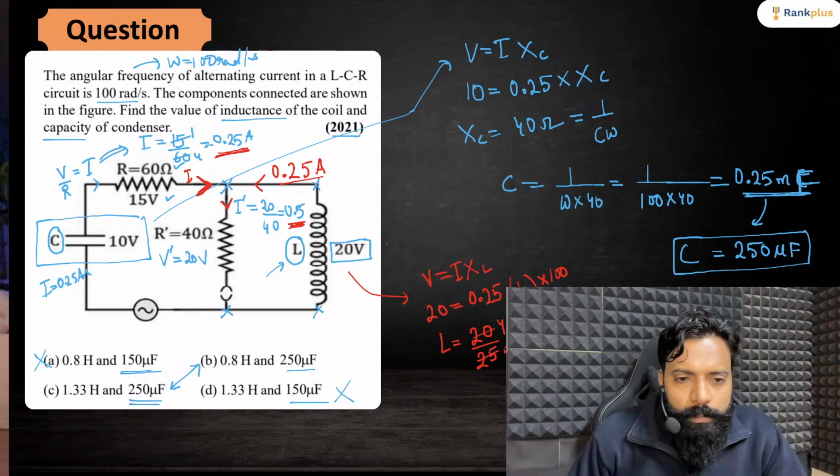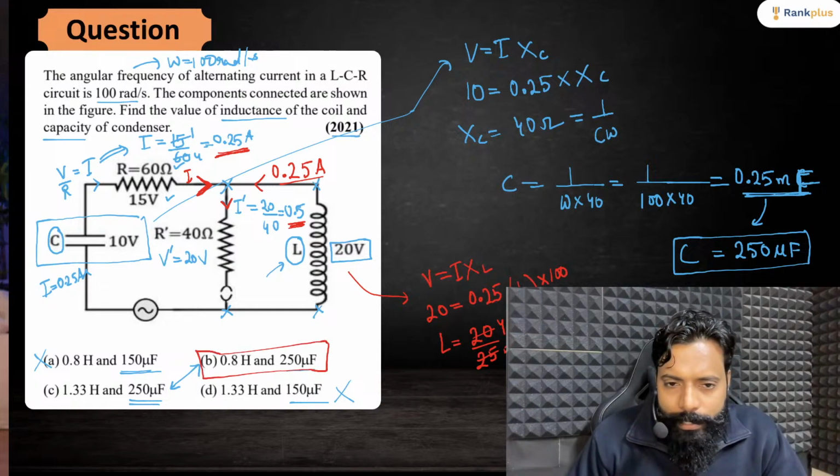So 0.8. That means B is my answer. Are you all getting this answer?